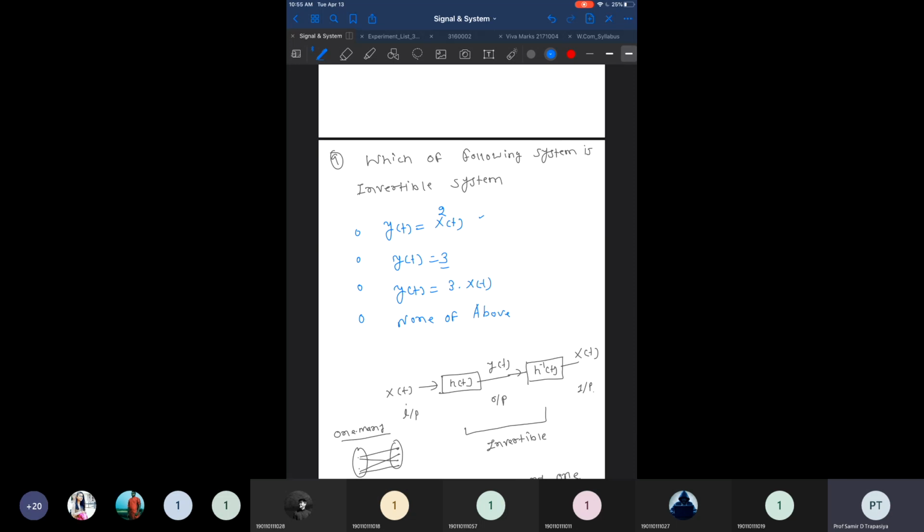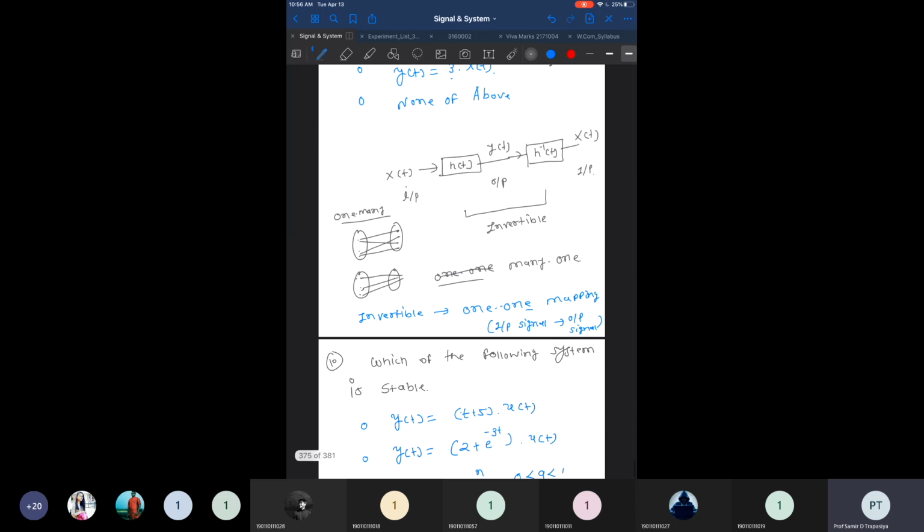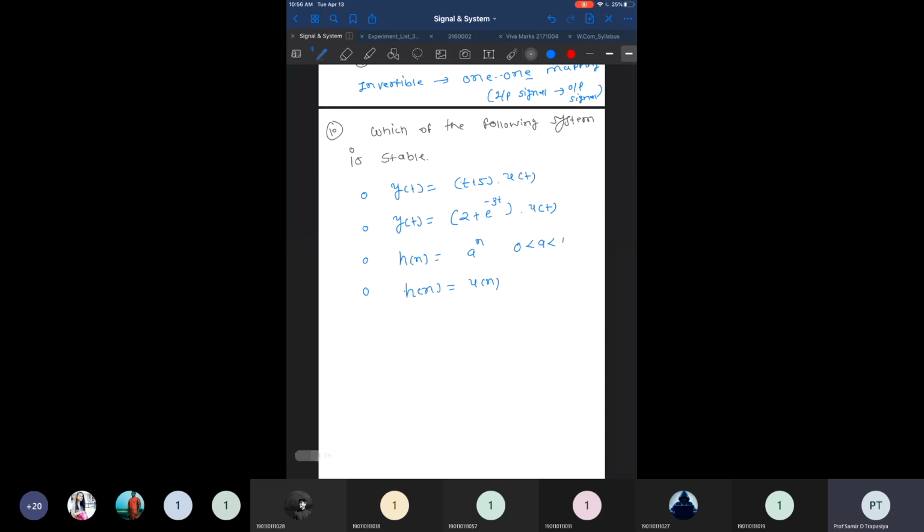For y of t is equal to 3 times x of t, this is an invertible system, because for any unique input we can produce a unique output. So this is an example of an invertible system, and the right answer is y of t is equal to 3 times x of t. Okay, then finally we come to the last example, in which we have to check whether the system is stable or not.